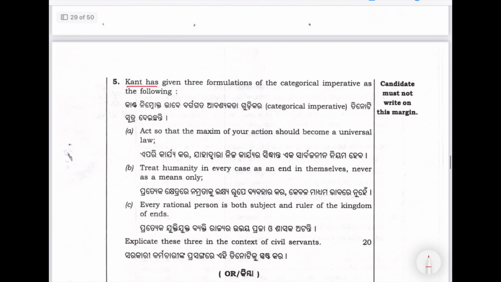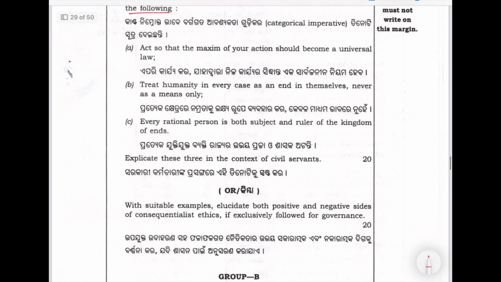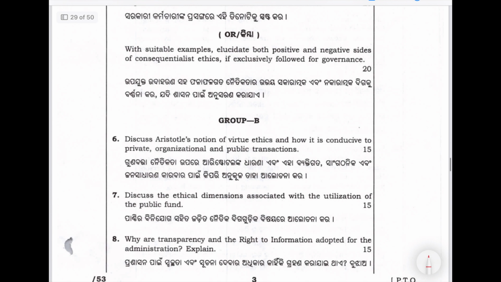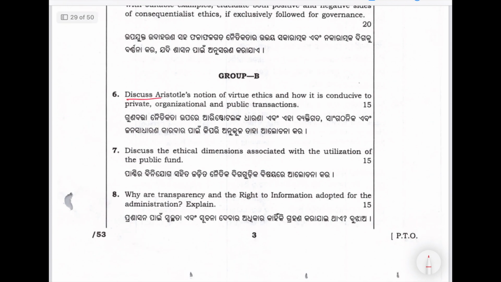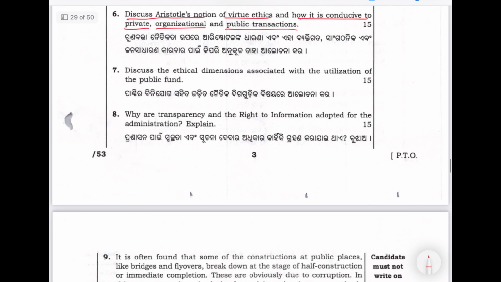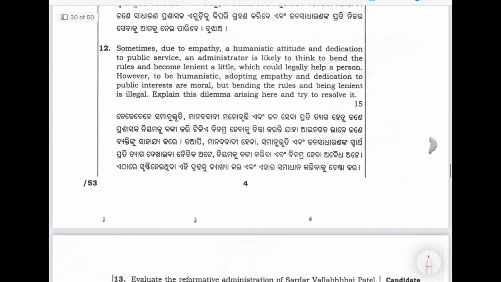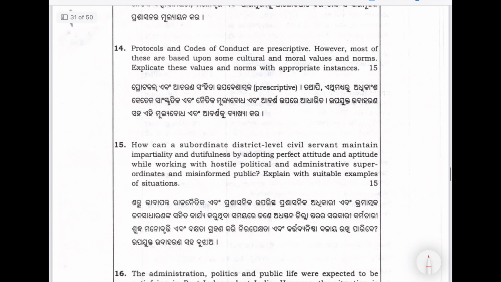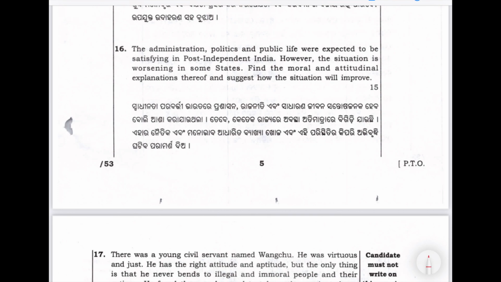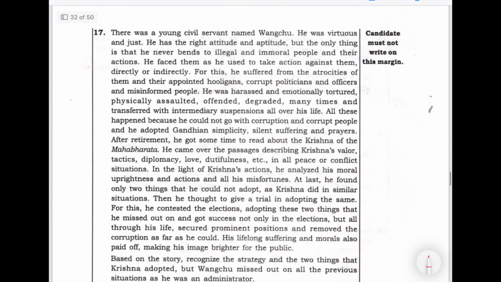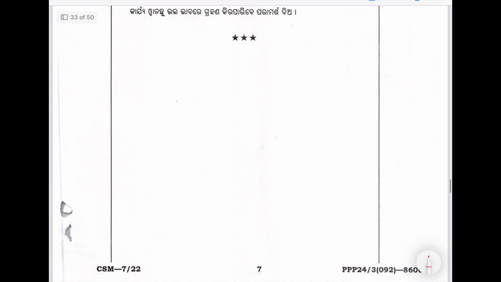Immanuel Kant has given the three formulations of the categorical imperative as the following. When the ethics questions are similar to UPSC, you can see: discuss Aristotle's notion of virtue ethics and how it is conducive to private, organizational, and public transactions. So, ahimsa, okay. So, ethics is similar to UPSC. Obviously, difficulty level will be one level below that of UPSC.